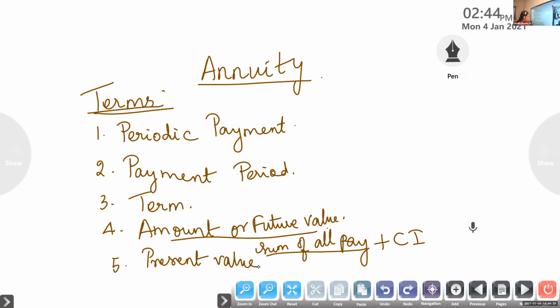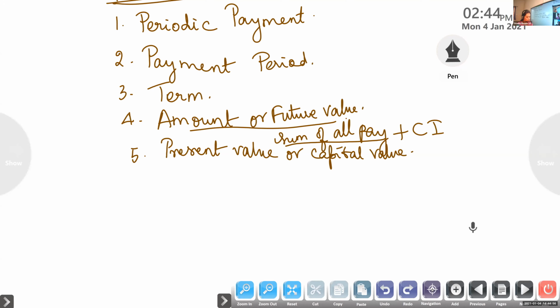Present value or capital value. Present value means the current value. So the sum of all present values of the payments will give the present value of the annuity.